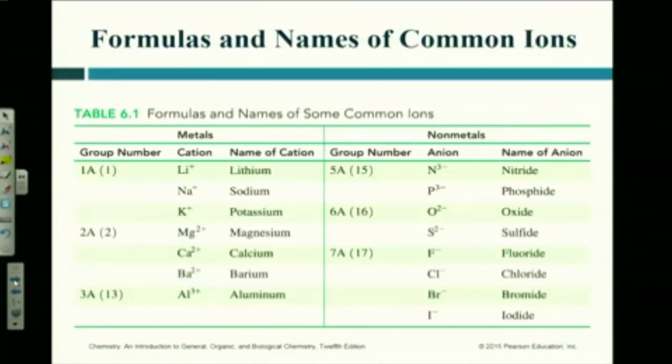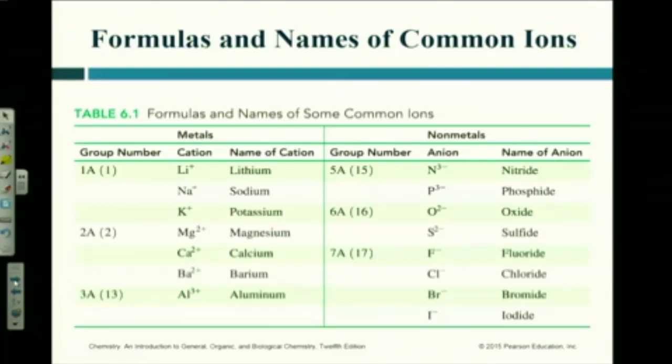Now look at this table up here. It summarizes what we just said with the charges on the main group elements. But there's an extra column up here. Anybody see the extra column up there? There are 3 columns. There's a group number, the cation symbol, and then the name of the cation.